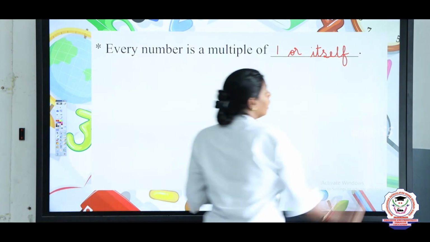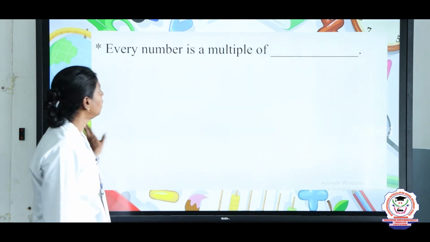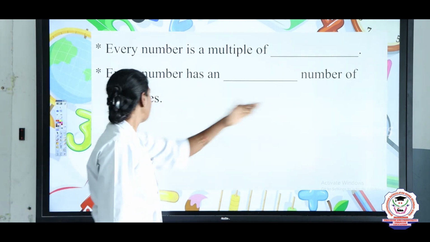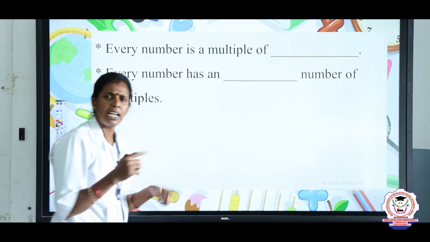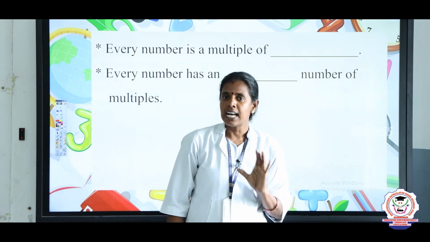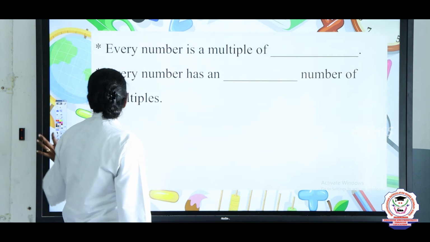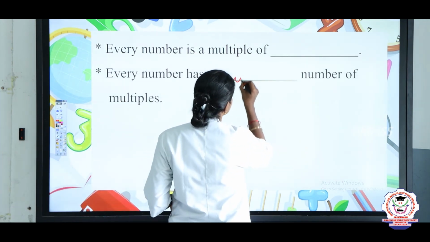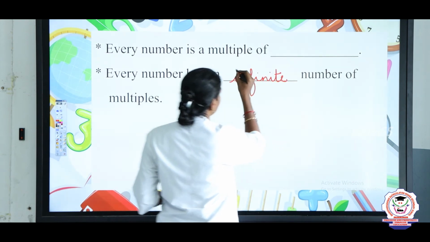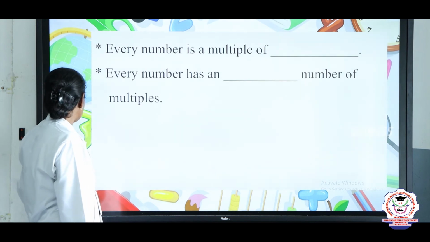The next one: every number has a dash number of multiples. Is it countable? No, it is uncountable. So every number has an infinite number of multiples.